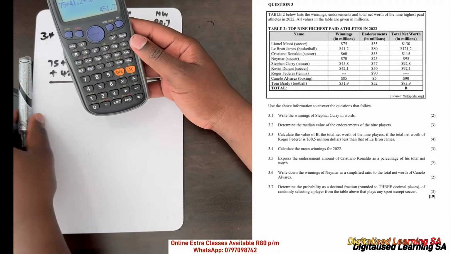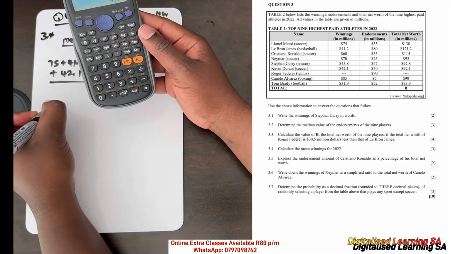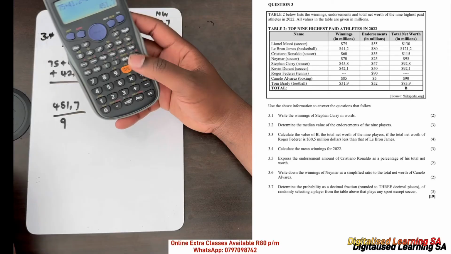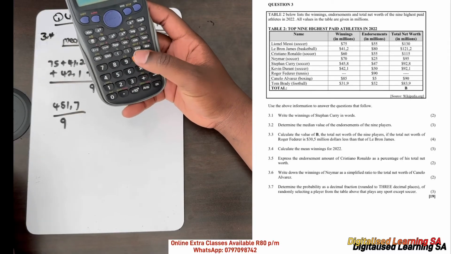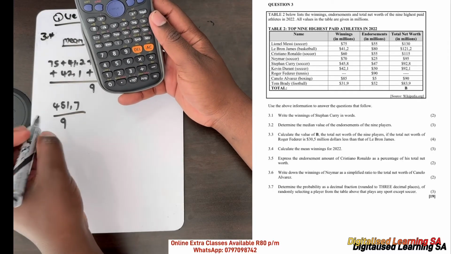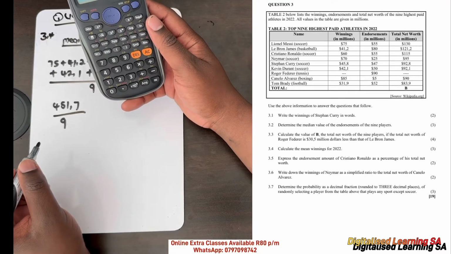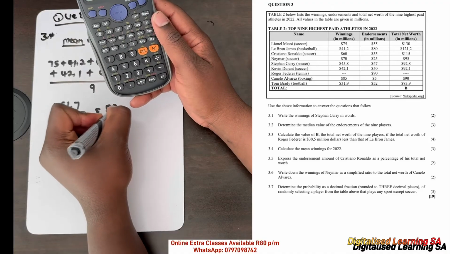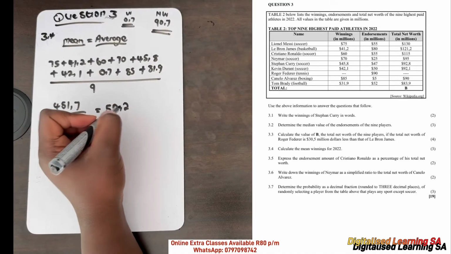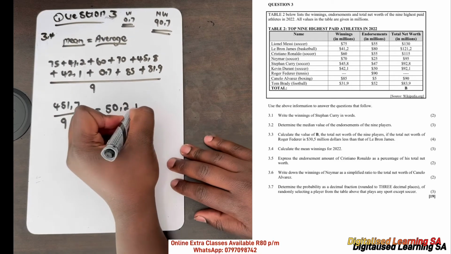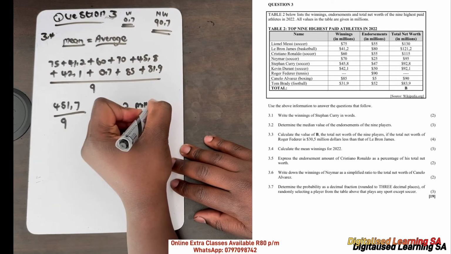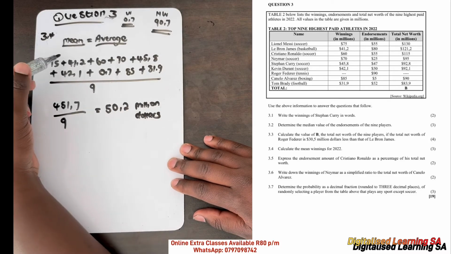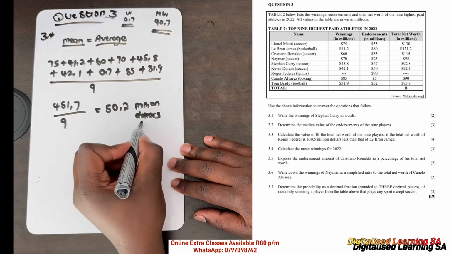Yeah, so our answer is 451.7 divided by 9. If we divide this by 9, we will get our mean, meaning that our mean equals 50.2. So this is $50.2 million. Remember, all our values are given in millions. That's why we have to say $million.